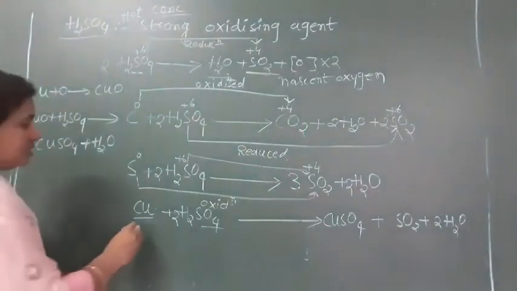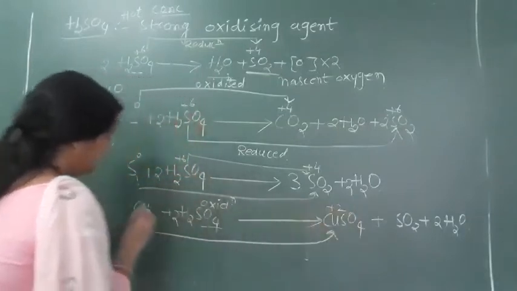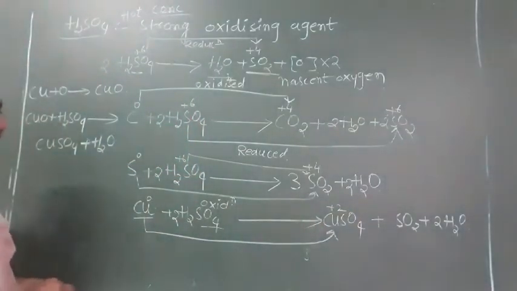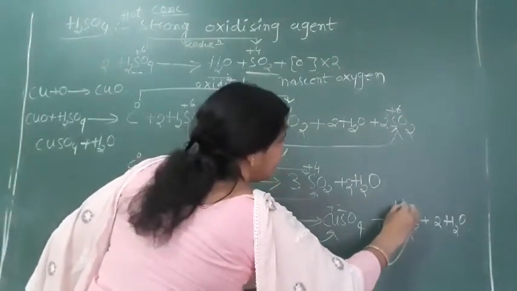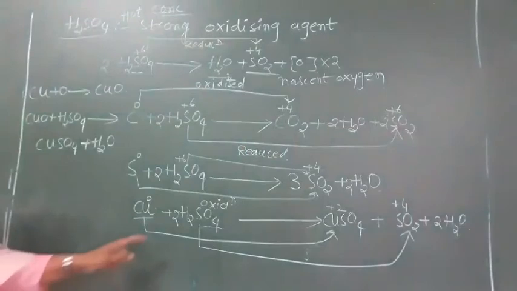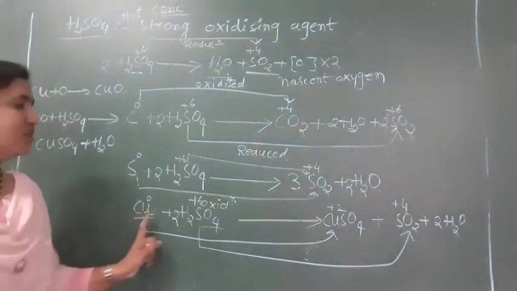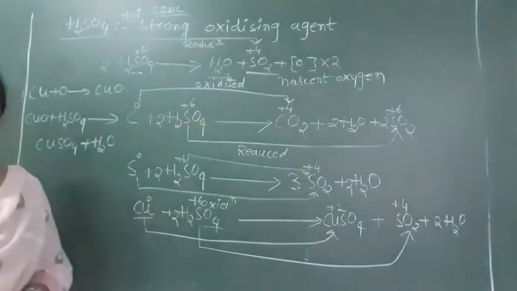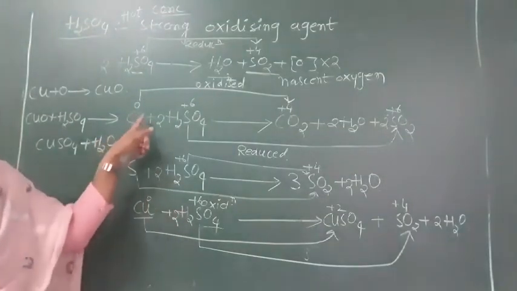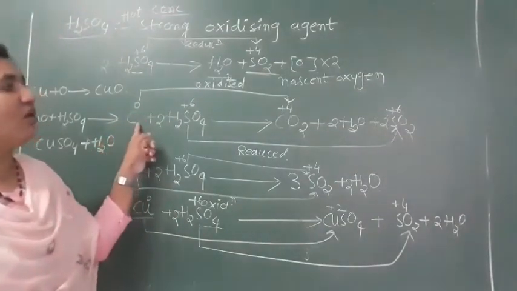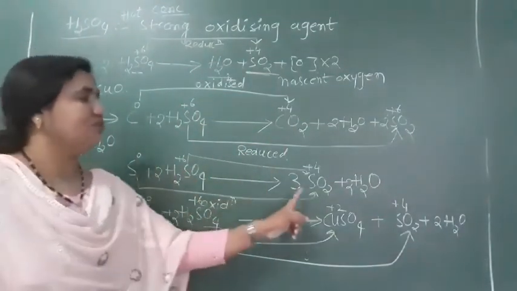In copper sulfate, copper is in the +2 oxidation state, and here we have 0. And sulfur in sulfur dioxide is +4. So +6 to +4, it gets reduced, and copper is oxidized to copper sulfate. No need to write all these oxidation numbers. For your understanding, I have written here how carbon is oxidized into CO2 and how sulfur is oxidized to SO2.